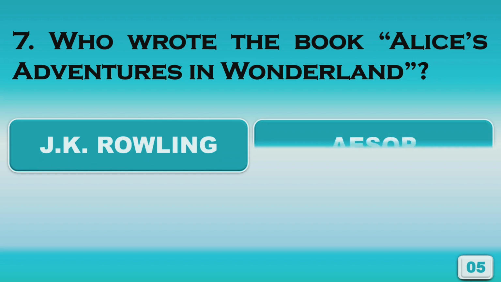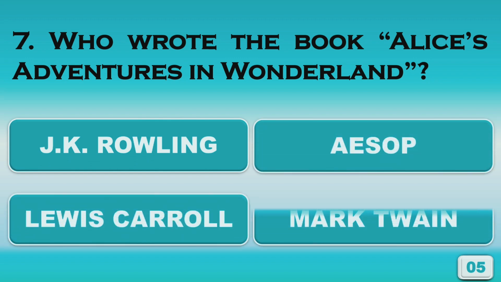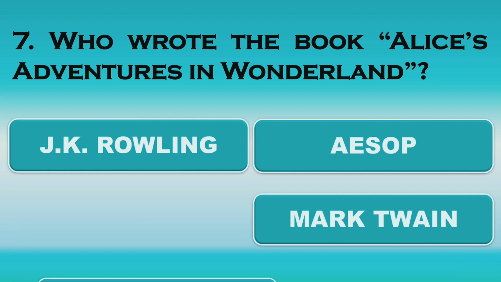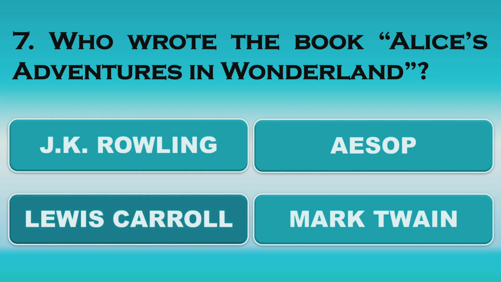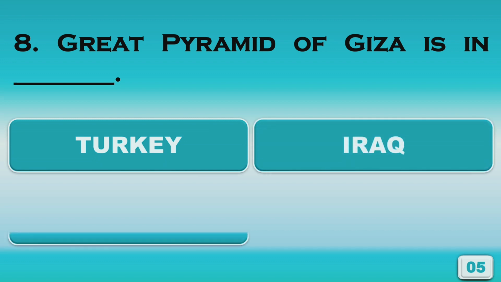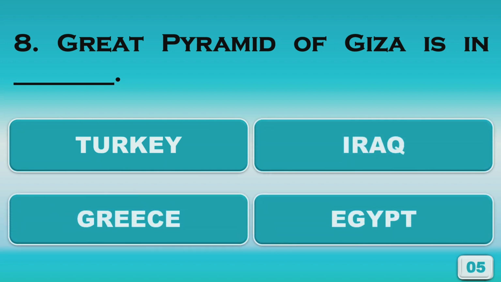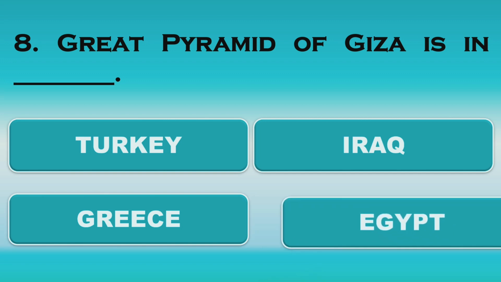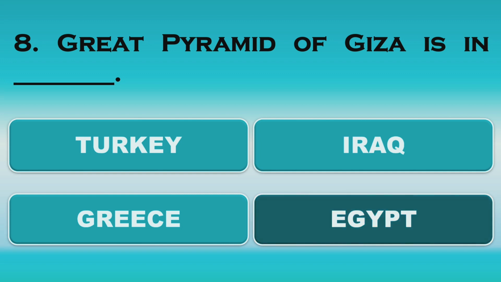Who wrote the book Alice's Adventures in Wonderland? Lewis Carroll. Great Pyramid of Giza is in... Egypt.